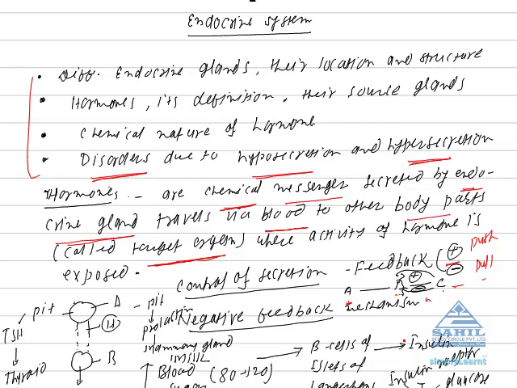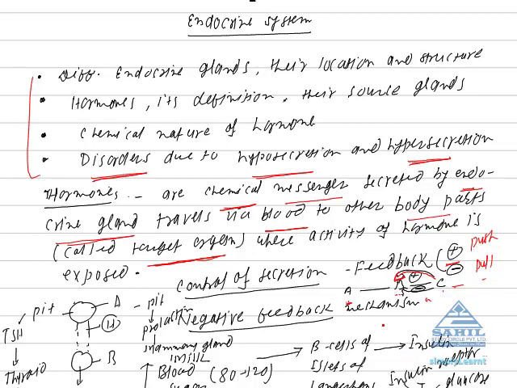But if the hormone secretion is needed in large amount, then a positive feedback operates. This hormone acts on that particular endocrine gland, and in response to C, secretion of C is increased. If secretion of C is increased, it is called positive feedback. If secretion of C is decreased, it is called negative feedback mechanism.